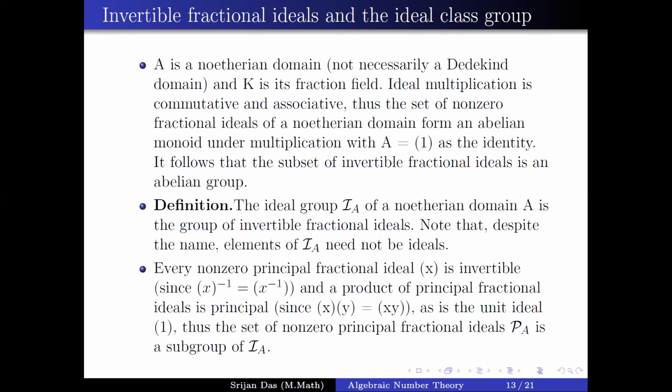For the Srijan, print, yeah. So isn't it always I times (A colon I) equal to A? No. That's what we say now: I times (A colon I) is always contained in A, but if the equality should hold, then we need I to be invertible, that there exists a J such that IJ is equal to A. Oh, okay. If you know the ideal is invertible, then this thing holds. Okay. Then these things happen, and if this thing happens, then it is invertible. Okay.